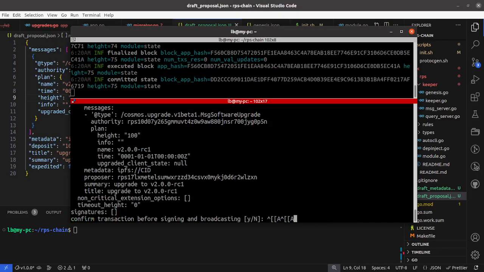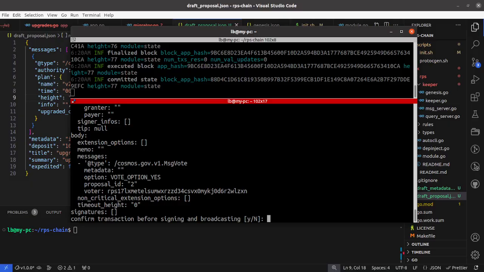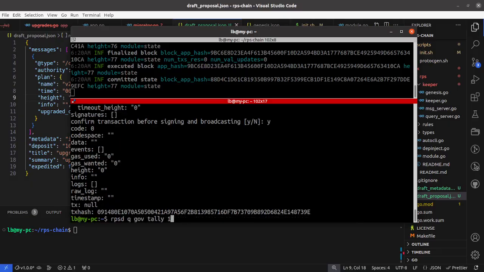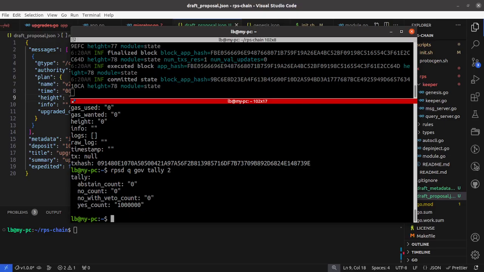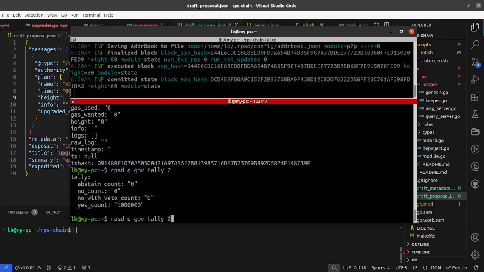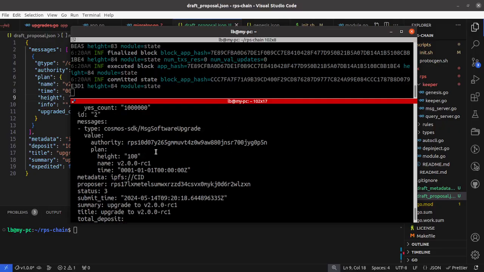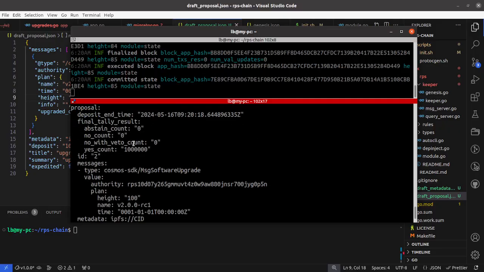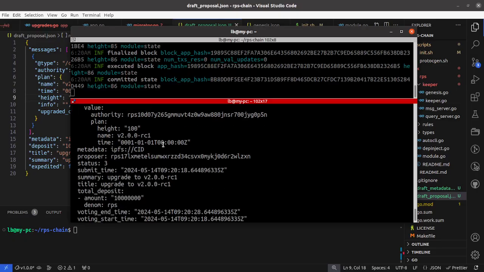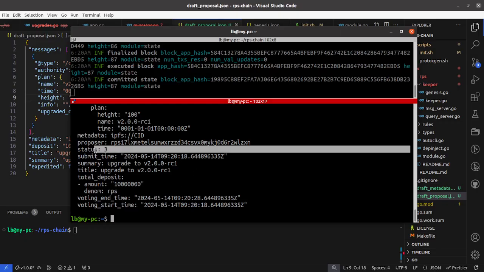And yes. And then we're going to vote 2. Let's see if that went through. Now we voted successfully. So we'll have to wait a few seconds and check if the proposal passes. Here you can check the proposal status and the counts. So in here it says status 3, that's passed.